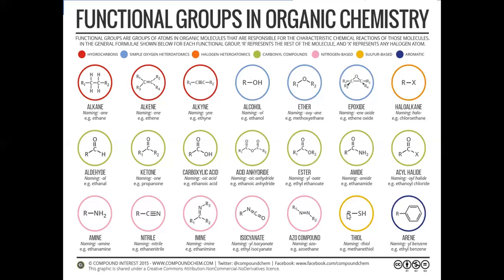And next is about thiol. RSH is called a thiol, where sulfur is the major functional group present in this compound. So wherever sulfur containing compounds are there, especially in medicinal chemistry, sulfur containing compounds have antibacterial nature. So most of the antibacterial antibiotics are composed of sulfur containing compounds only. To that extent it is helpful.